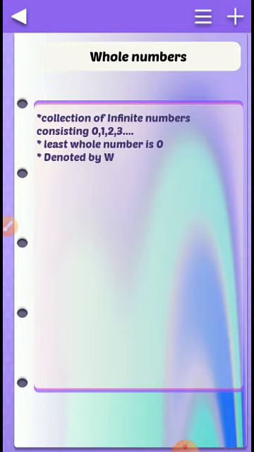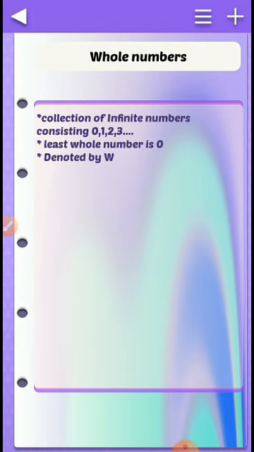Yes, you are right. The whole number set is greater, because it contains one number more than the natural number set, and that number is 0. So a collection of infinite numbers consisting of 0, 1, 2, 3 are said to be whole numbers. The least whole number is 0, and the whole number set is denoted by capital letter W.